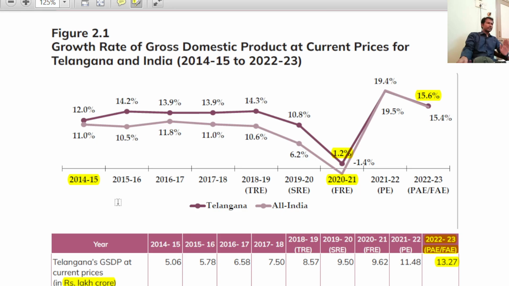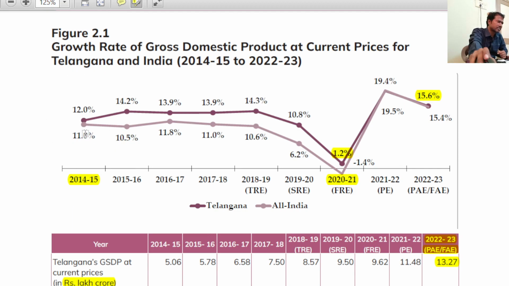So the point is, it's a bifurcation. Bifurcation happened in 2014-15. Please look here, 12% growth for Telangana. All India, what is the all India's GDP? 11%. So the point is here, Telangana's GDP is more than India's GDP at the time of state formation only.